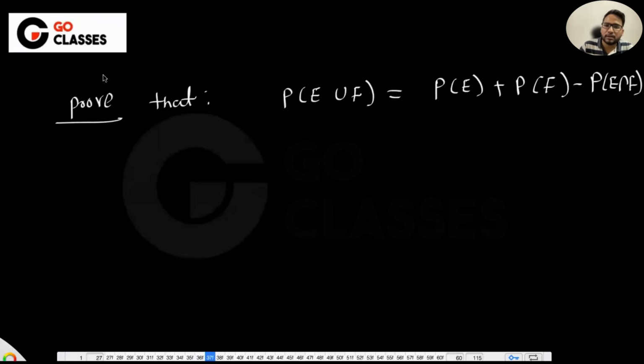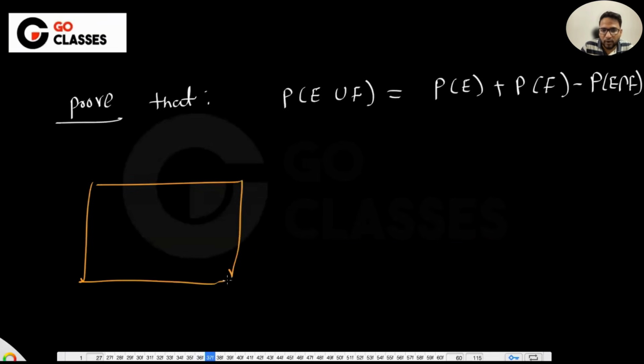Can you prove this? Everything we need to prove in probability, we can do using just set theory. Let me show you how. Let's suppose this is my sample space where all possible outcomes occur. Now you have event E and event F. So this is event E, this is event F. Because these are sets, everything is a set, we will just use the Venn diagram to prove any such things.